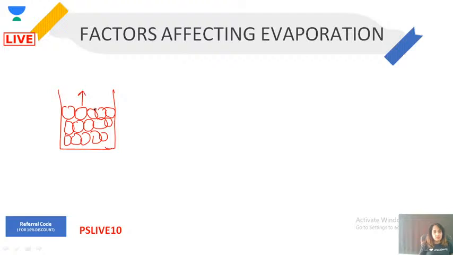So these particles can escape from the surface. This is called surface phenomenon. And the particles which are present inside, not on the surface, are called bulk. Okay, and that is called bulk phenomenon.